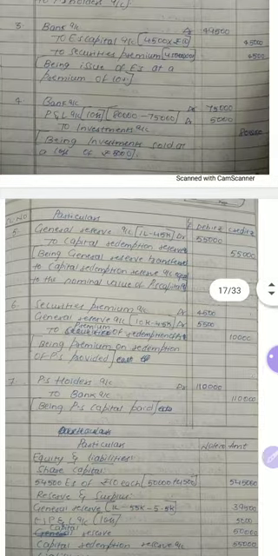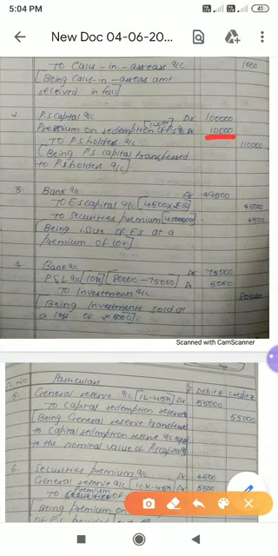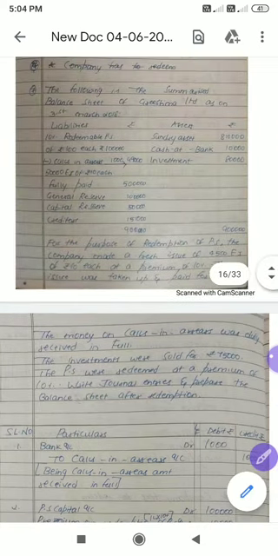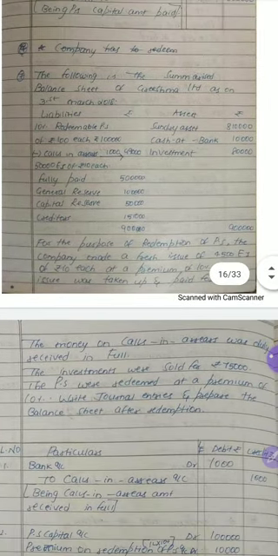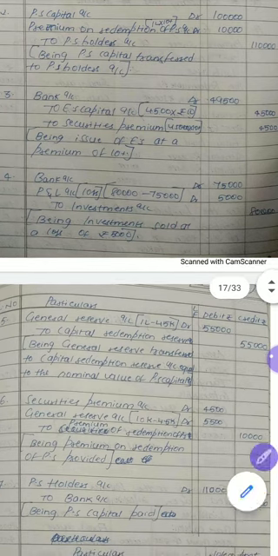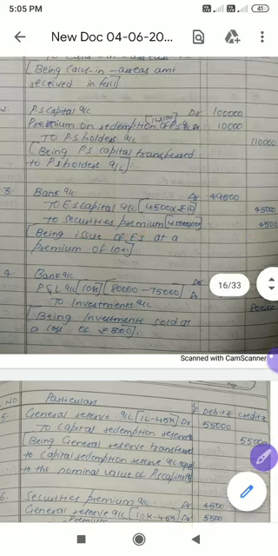Now look at here, we have to pay premium, right? How much premium do we have to pay? 10,000. In the question, do we have any security premium? I think here we don't have any security premium, but at the time of issue of equity shares, we collected 4,500 extra, correct? That is security premium. But how much do you need to pay?